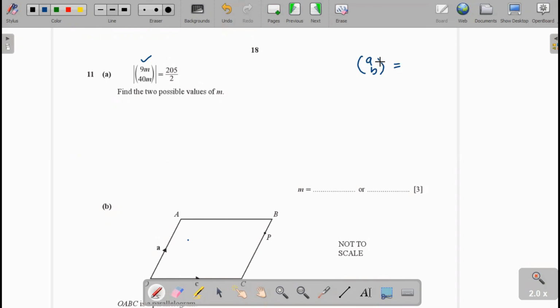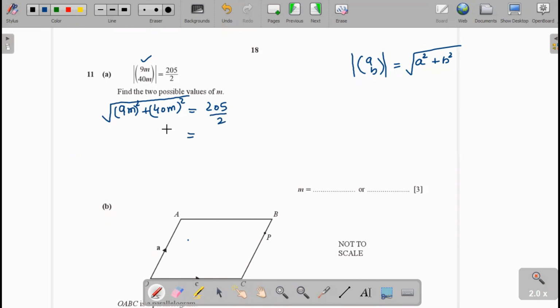That means when we take the magnitude, that value will be equal to the square root of A squared plus B squared. Okay, now 9m becomes 9m whole squared plus 40m whole squared, and that's the square root, equal to 205 over 2.